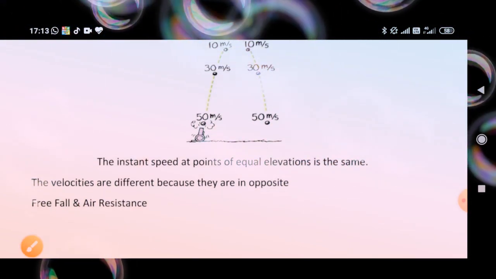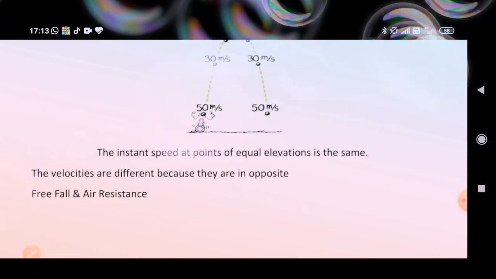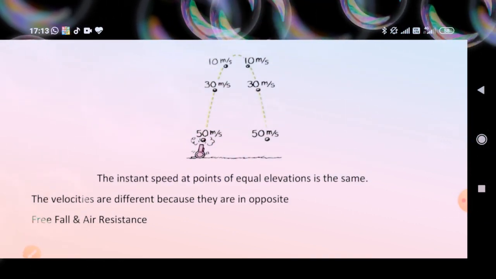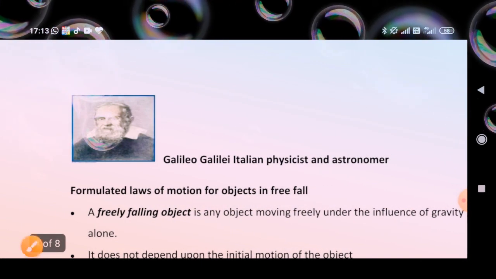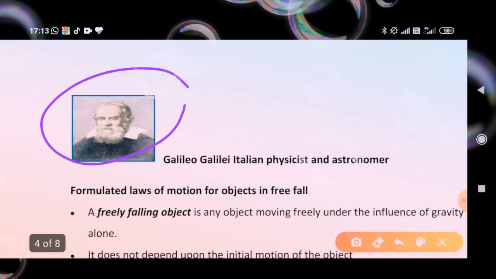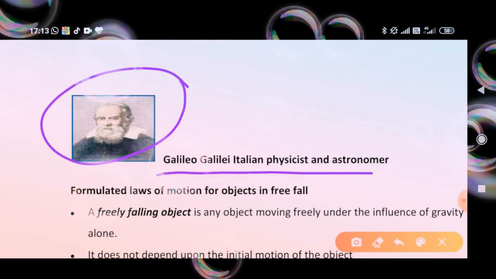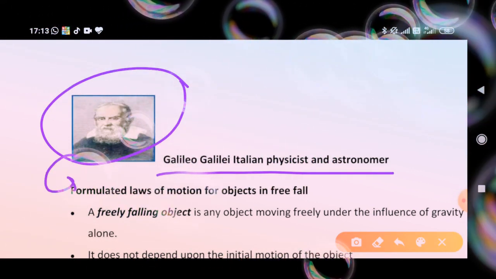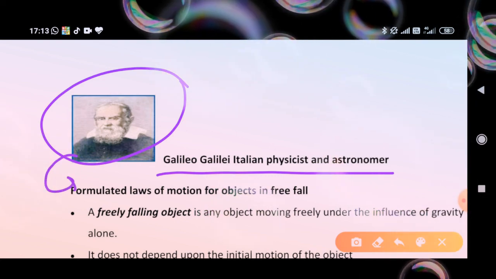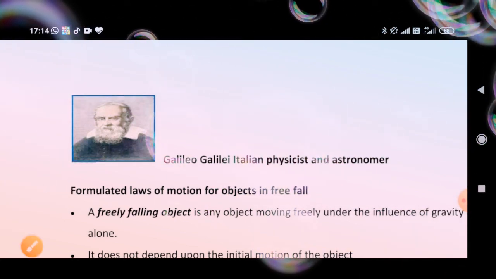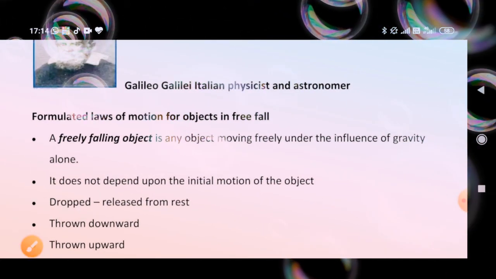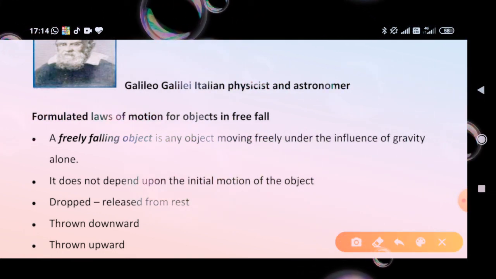You have looked at this image. He is Galileo Galilei, Italian physicist and astronomer. He formulated laws of motion for objects in free fall. A freely falling object is any object moving freely under the influence of gravity alone.